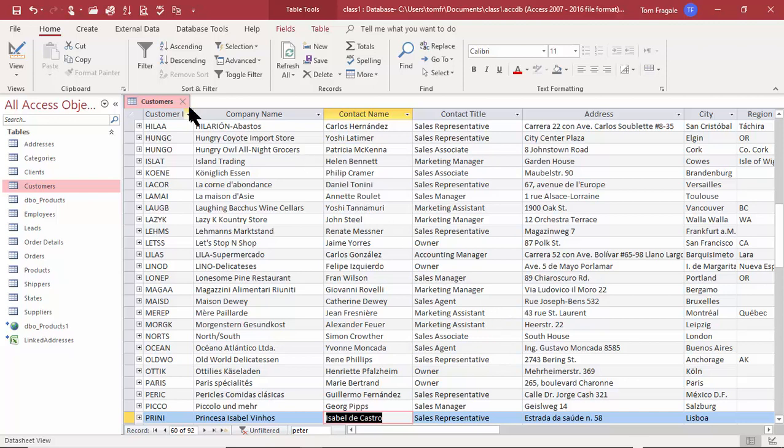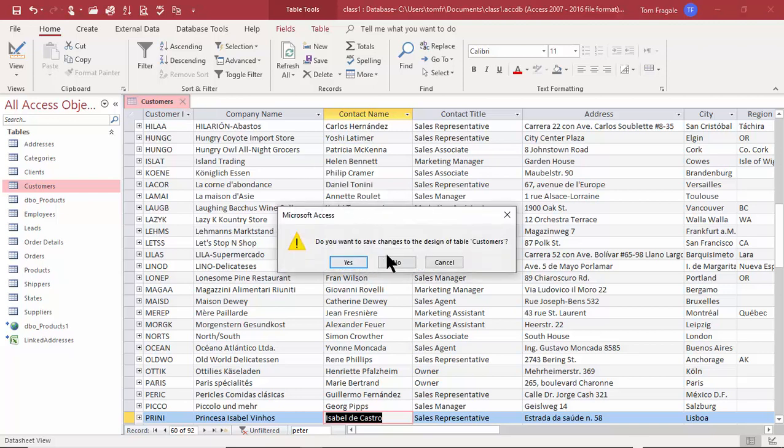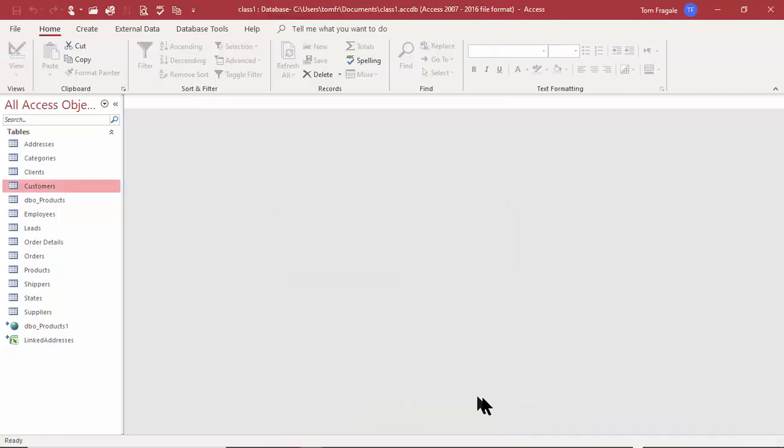Now, I'm going to go ahead and close this window. Now, any changes that we make save automatically. If it asks you this question, it's asking if you want to save the changes to the design of the table. But if you make data changes, those should save automatically. So in this case, I'm going to say no. I don't want to save any of the design changes, but the data changes save automatically. So that's going to be a good way to manage the individual tables.